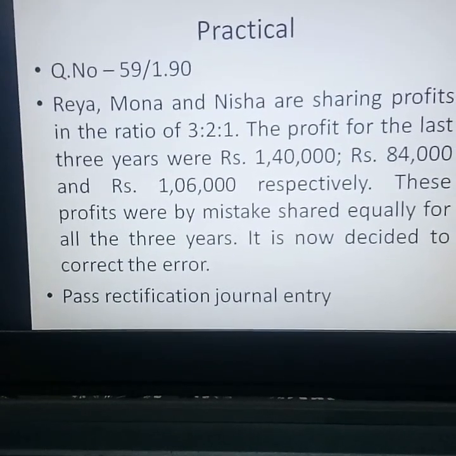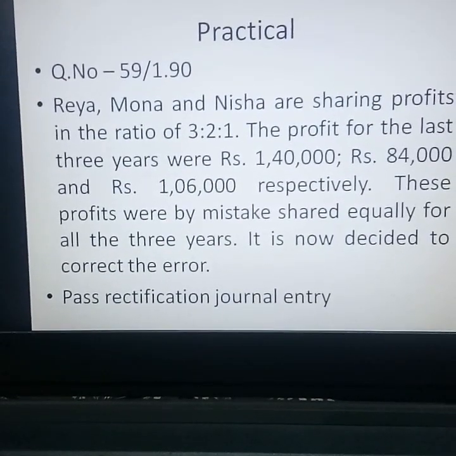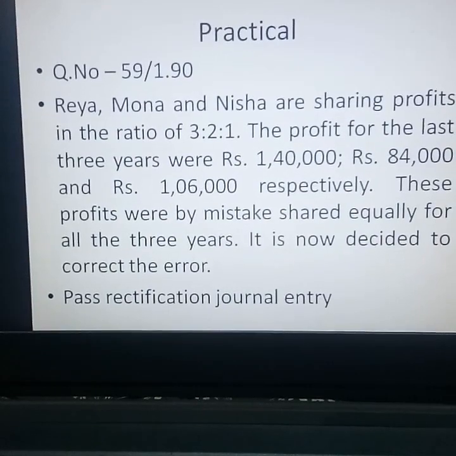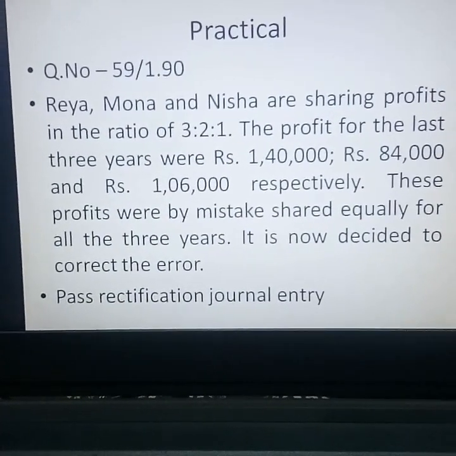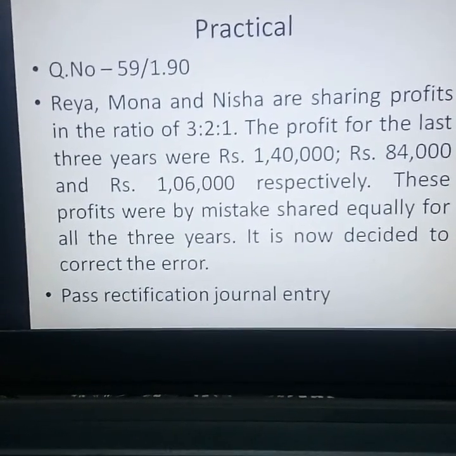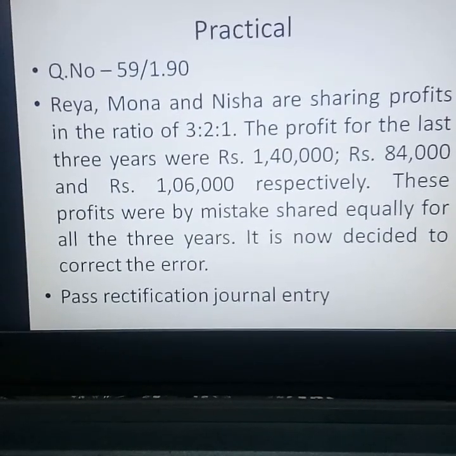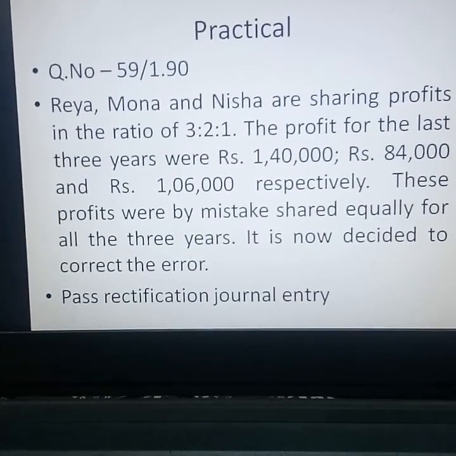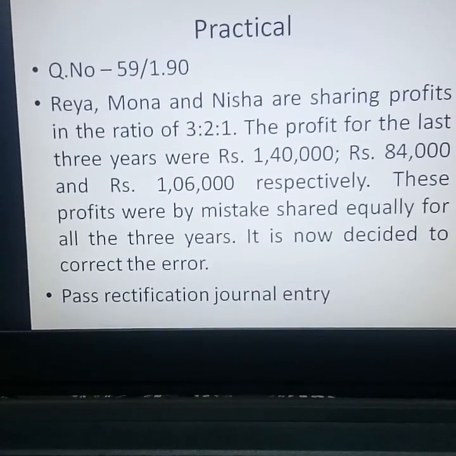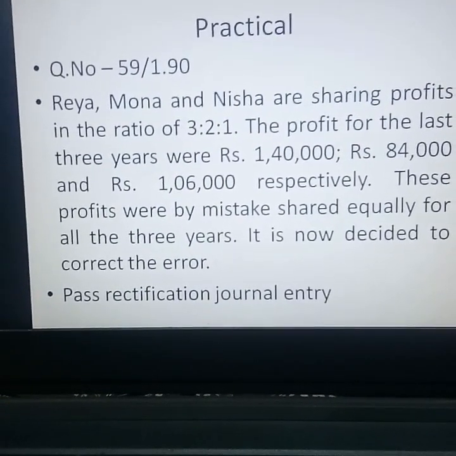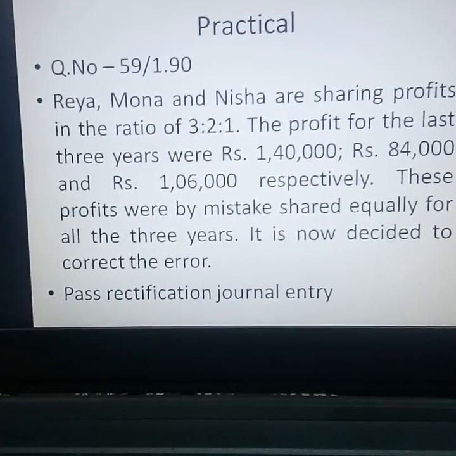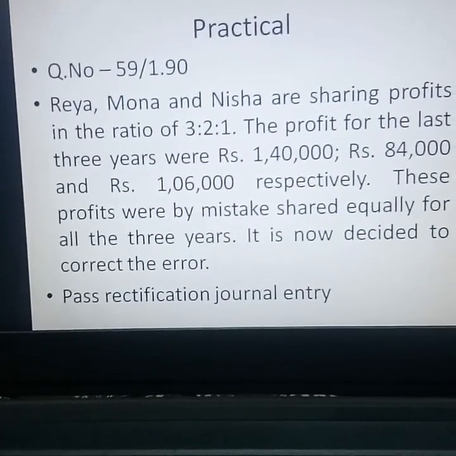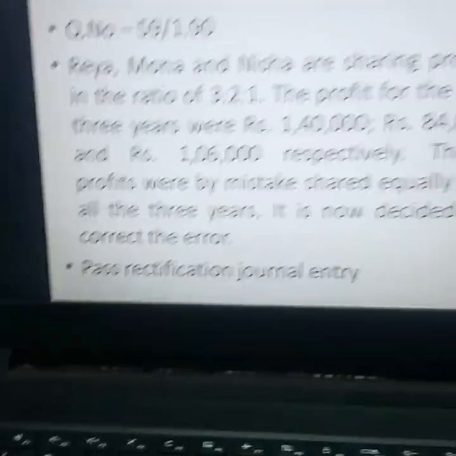These profits were mistakenly shared equally in all the 3 years. It is now decided to correct the error. So what error was made by the accountant? The profit sharing ratio given is 3:2:1, but the last 3 years' profit was distributed equally. Pass the rectification journal entry.